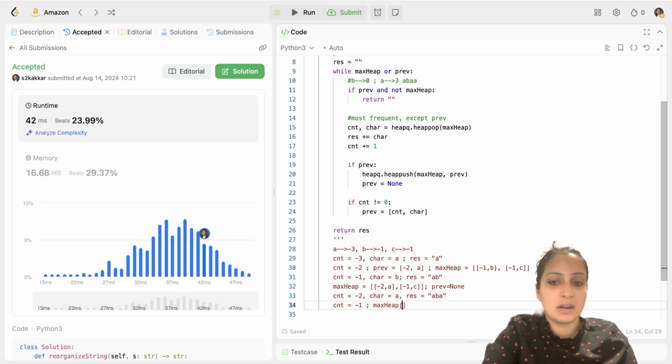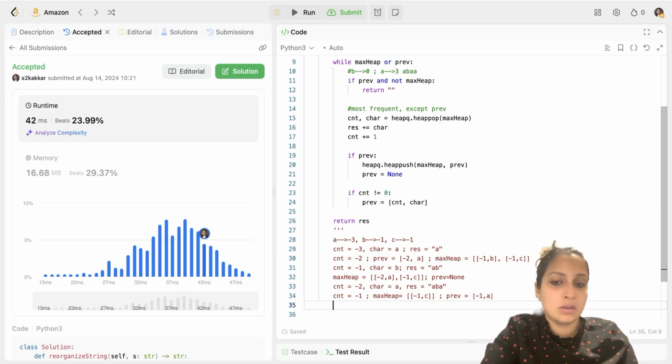Your max heap right now is -1, comma C. There is only one pair remaining. And now, since your count is less than 0, your previous gets set to -1, comma A. Now you check the max heap, which is -1, comma C. So you pop it.